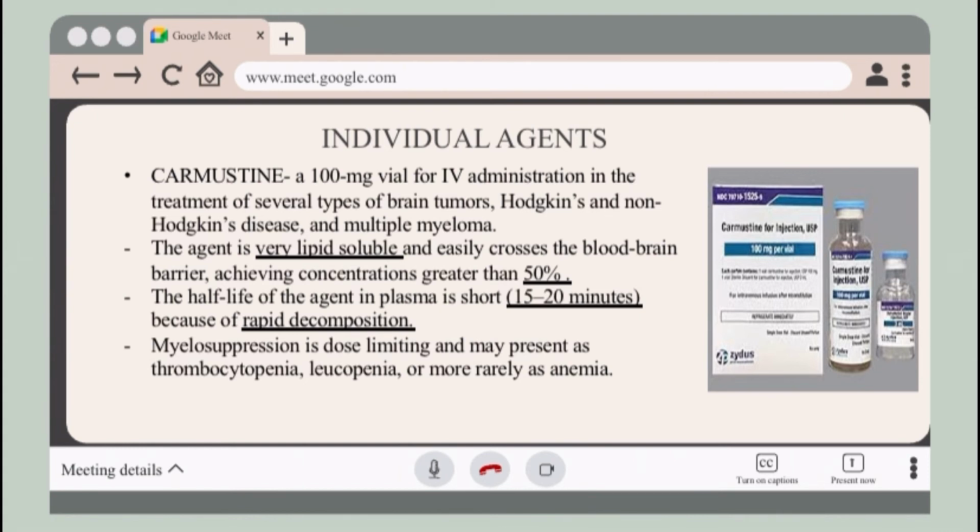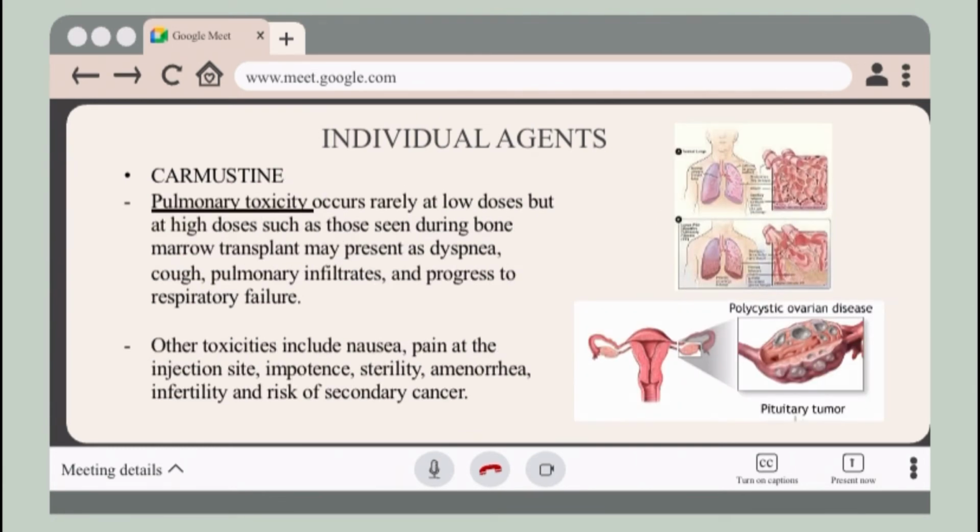Myelosuppression is dose-limiting and may present as thrombocytopenia, leukopenia, or more rarely as anemia. In carmustine, pulmonary toxicity rarely occurs at low doses. At high doses, it is seen during bone marrow transplant, presenting as dyspnea, cough, pulmonary infiltrates, and progressing to respiratory failure. Other toxicities include nausea, pain at the injection site, impotence, sterility, amenorrhea, infertility, and risk of secondary cancer.